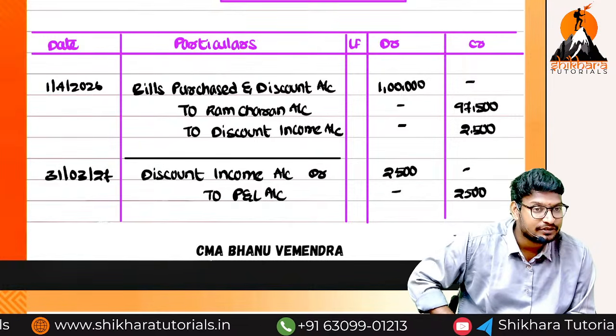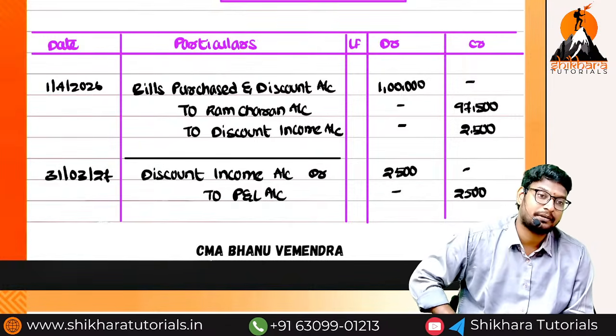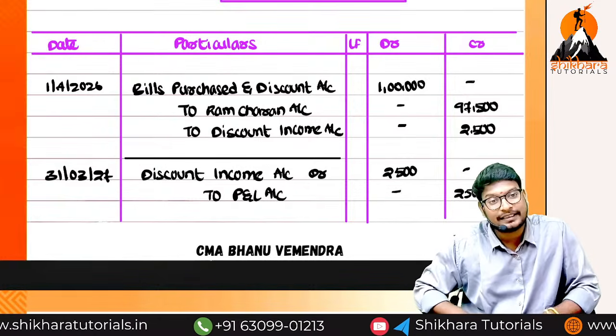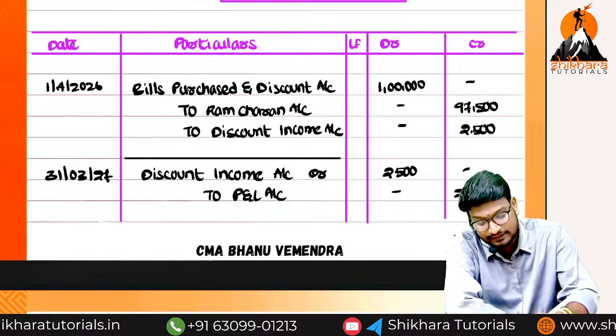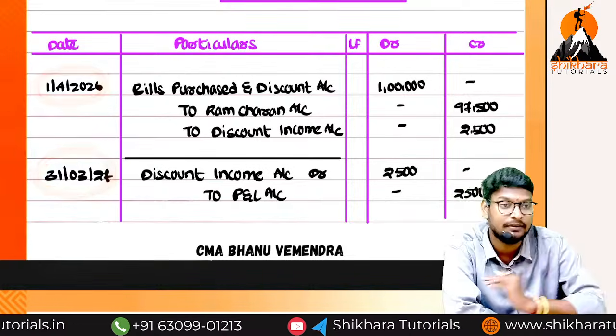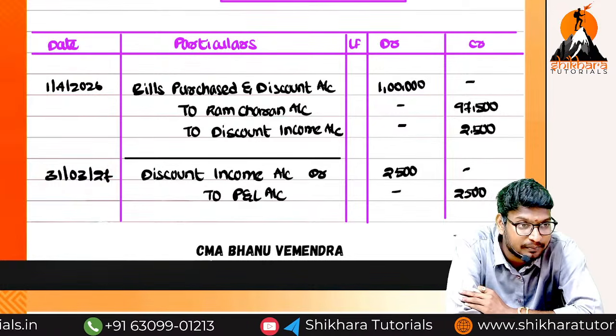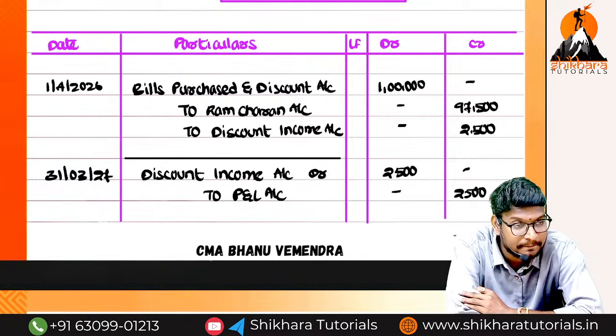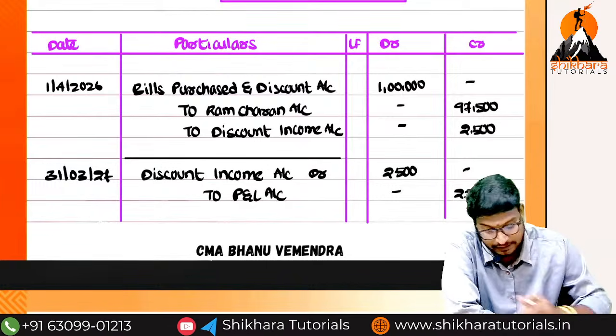Ram Charan account debited to cash or bank account. So for us, only this entry and this entry are relevant. Are you understanding my point? Shall I move forward? Any doubts? Okay, next one.